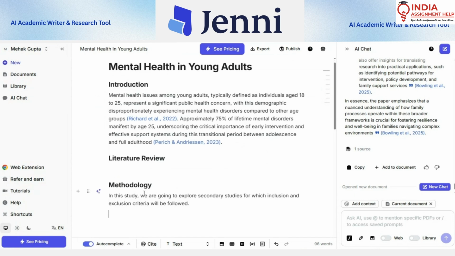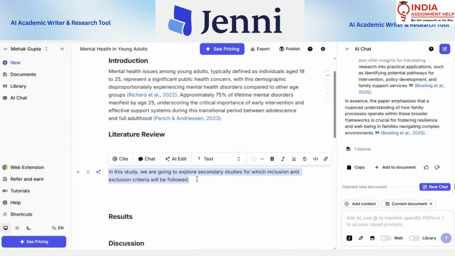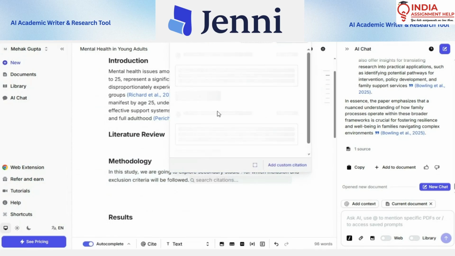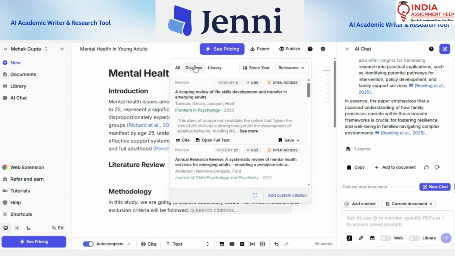I will select, in case you have written points which are your analysis after reading research articles and you're not able to find the appropriate reference for it, or probably an appropriate research article to cite, then Jenny AI would definitely help you with this also. You have to select this. You need to go to cite, and you'll go to discover. Discover will give you the options, the articles which have this kind of information, you can directly cite from here. Citation added. As you can see, the citation has been added.